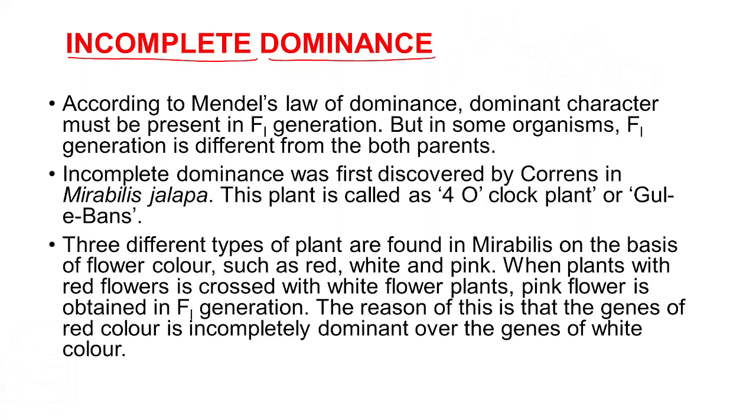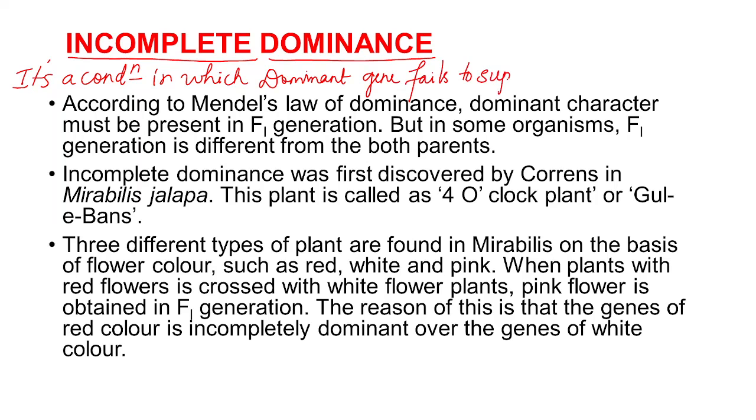The dominant gene and the recessive gene will not be completely expressed or completely suppressed. Incomplete dominance is a condition in which the dominant gene, or the dominant allele, fails to suppress the recessive allele